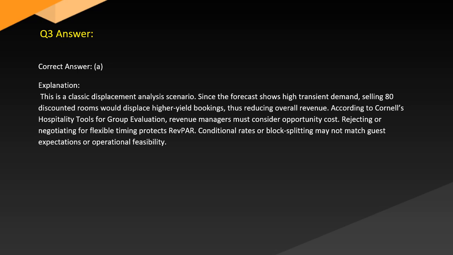According to Cornell's hospitality tools for group evaluation, revenue managers must consider opportunity cost. Rejecting or negotiating for flexible timing protects RevPAR. Conditional rates or block splitting may match guest expectations or operational feasibility.